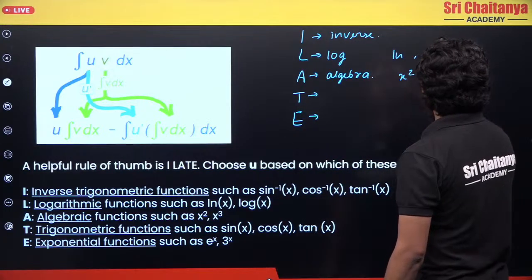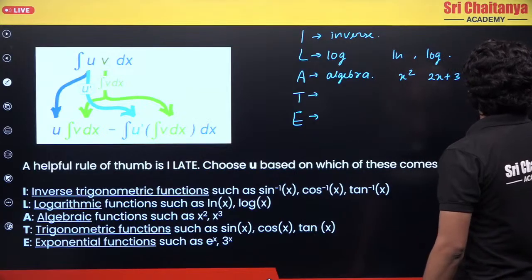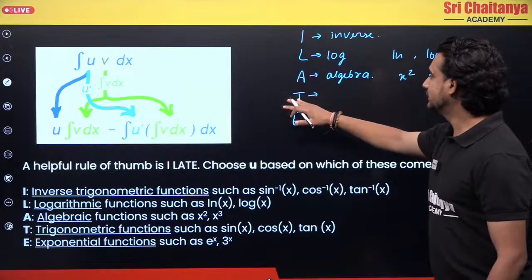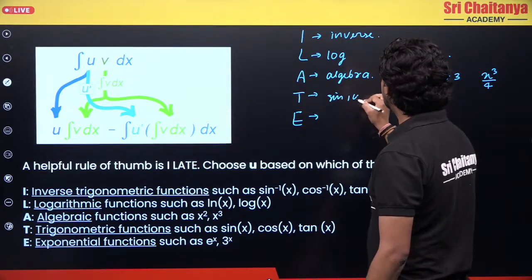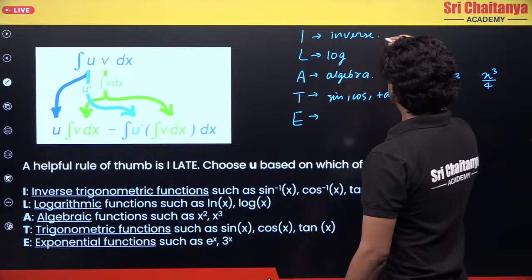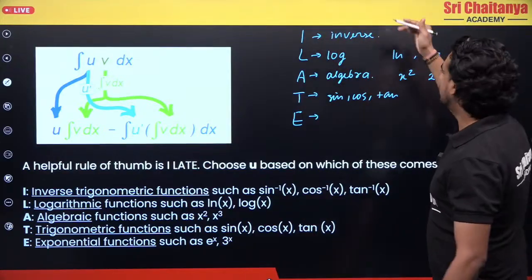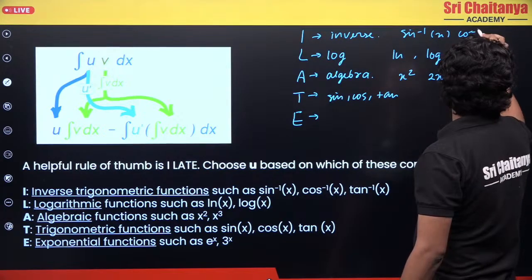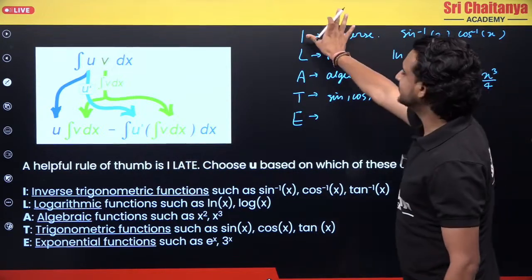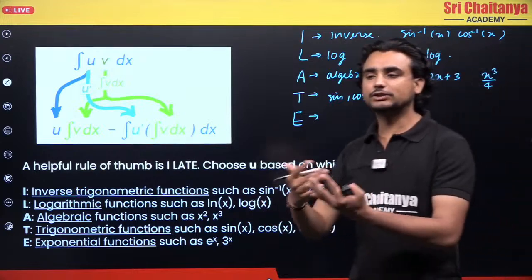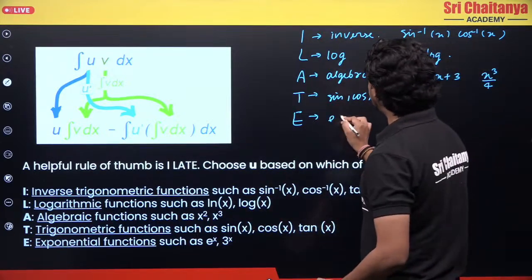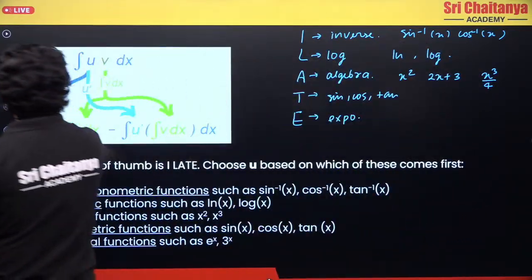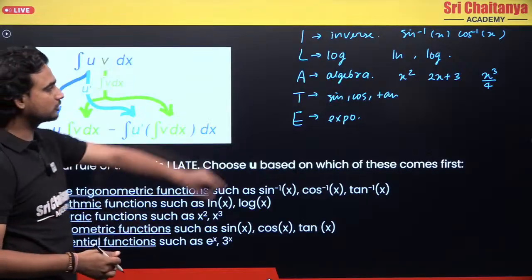Let's say if x square is written, 2x plus 3 is written, or x cubed by 4 is written, something like this. Then this is the trigonometric function. We all know what sine, cos, tan are. You might not know inverse functions, but later on you'll see there are functions like sine inverse x, cos inverse. We will not touch inverse functions right now, but later on in maths you will. And finally we have exponential functions. Let's understand this by an example. You just remember this rule, ILATE.